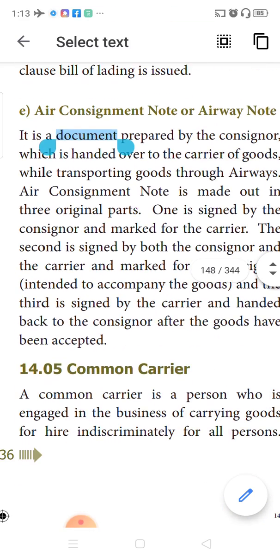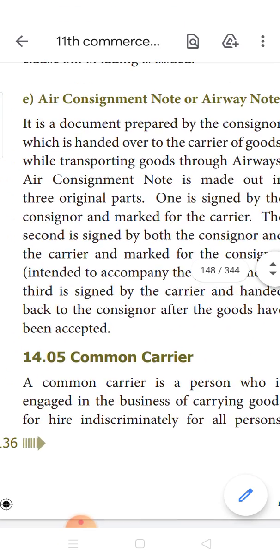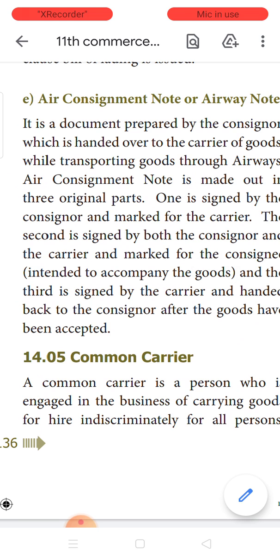Next is air consignment note or air note. This is again a document prepared by the airport authorities, to carry the goods in the airplane. It is a document of title which is prepared in three parts. One part will be retained by the consignor. One part will be carried by the air authority. The third part will be given to the consignee. At the point of destination, the consignee has to produce the third part and take the delivery of the goods.